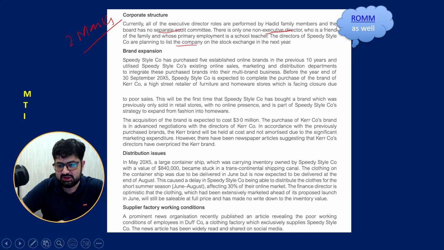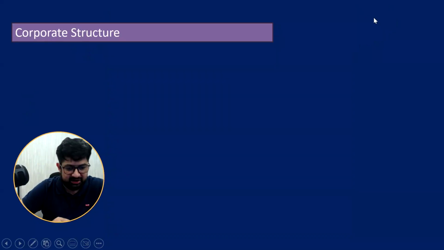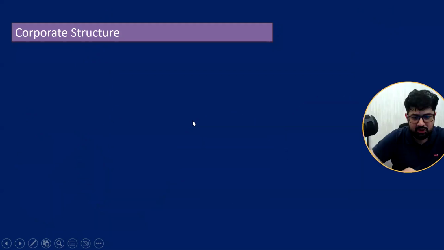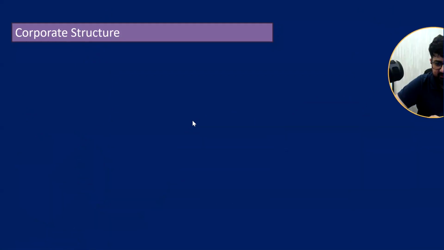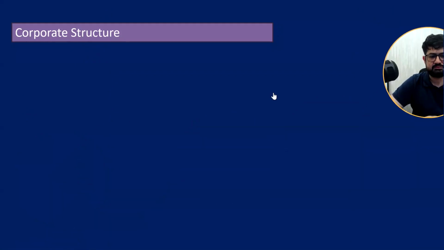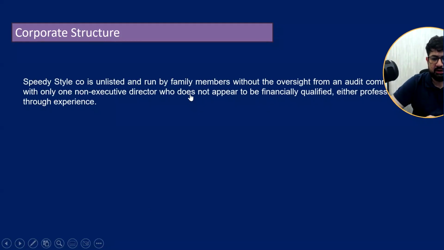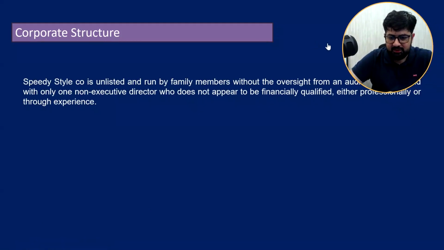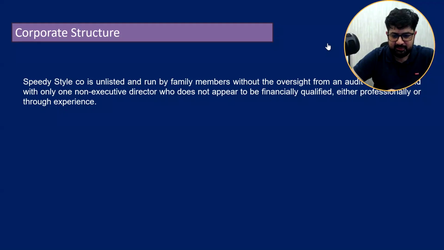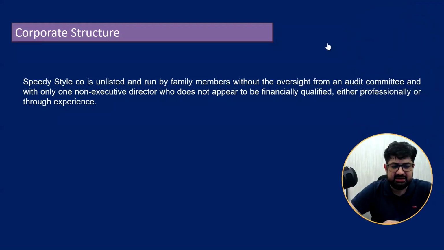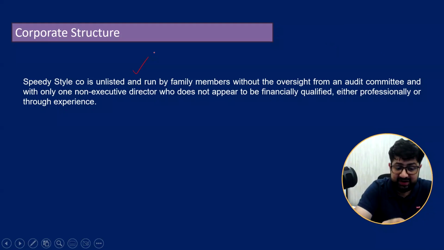So let us proceed and go through its answer. So first of all, what we will be doing is, here. So we will be writing like this, that Speedy style is unlisted and run by, so this is facts from the case, right?